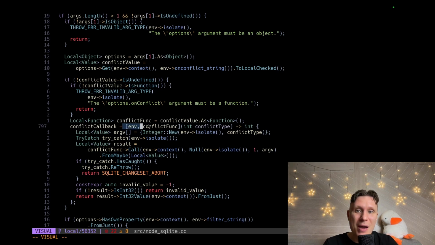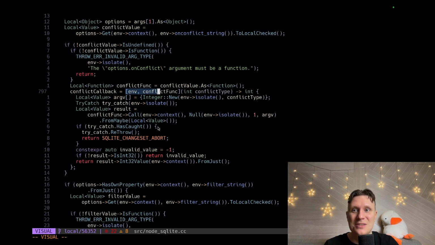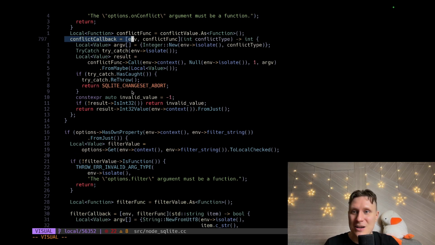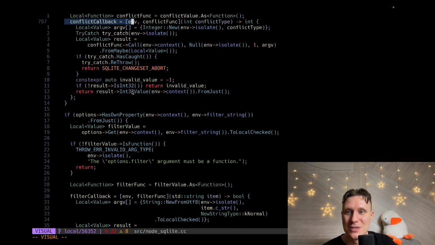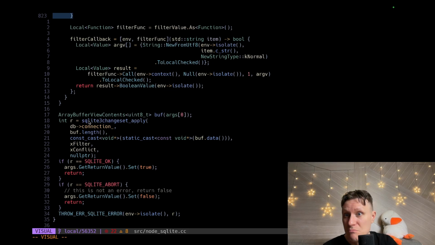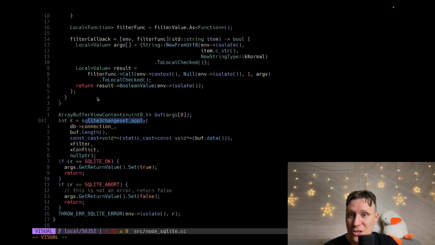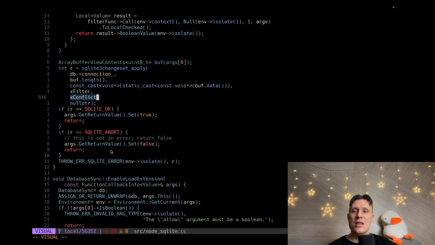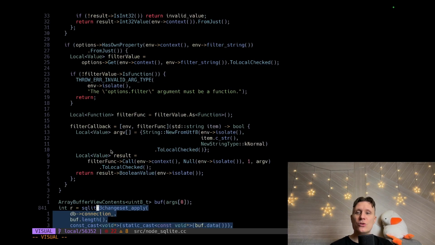In this callback, we bake in environment and config function pointers and set global state. Maybe this is an issue. We will check it. I'm very skeptical about this situation. Then we basically apply change sets, and we pass on conflict. It's okay because it's global.